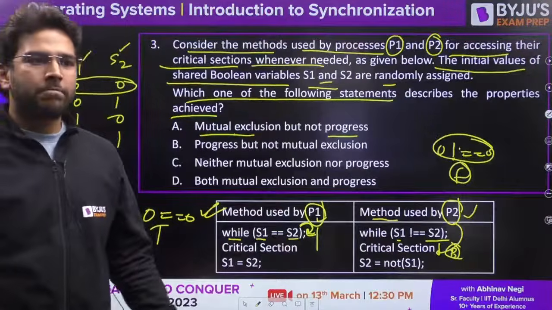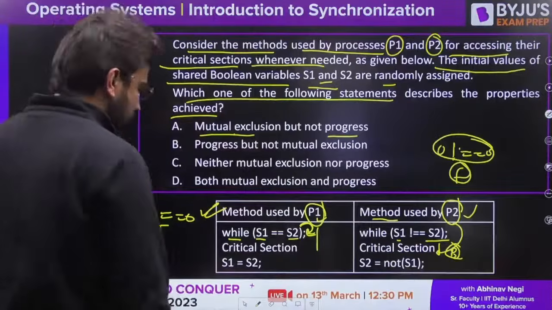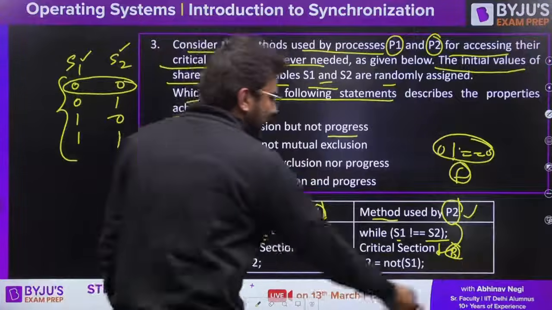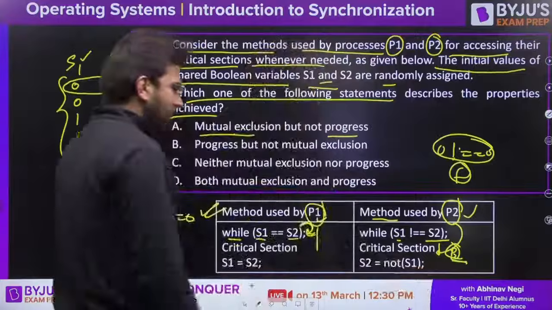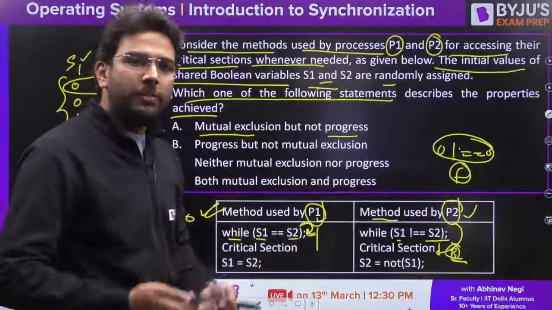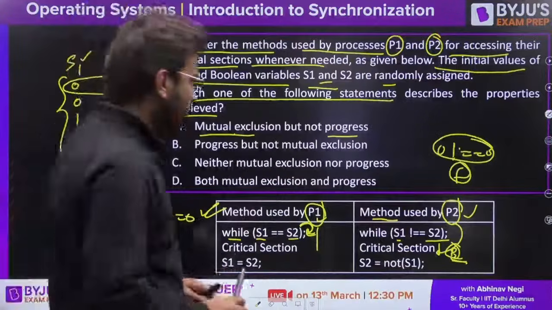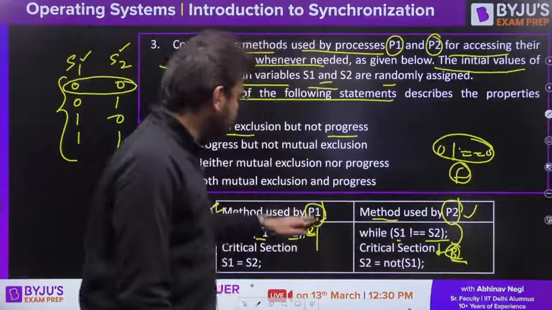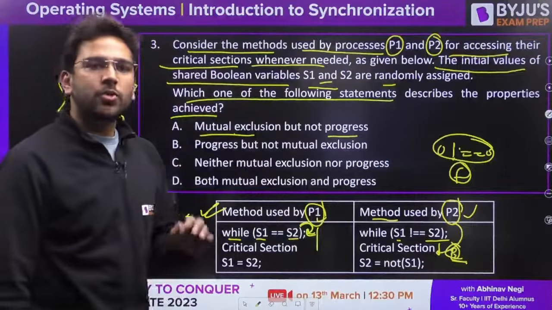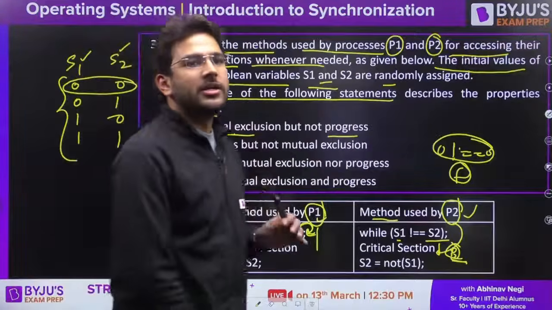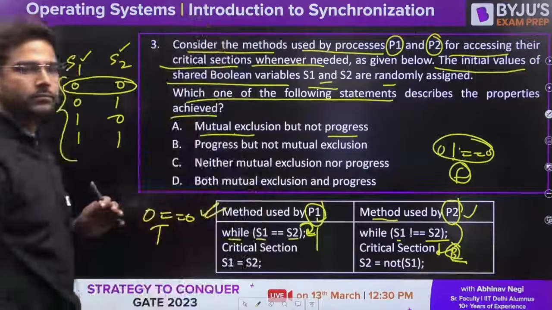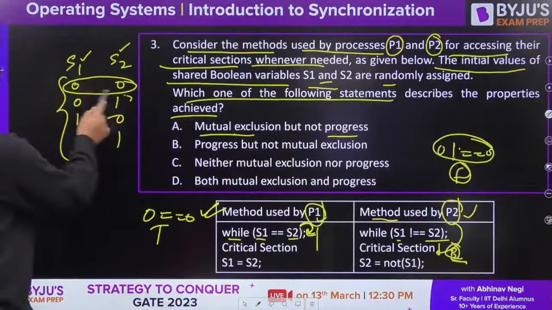Is it clear? So now if you carefully see, is mutual exclusion satisfied or not? Yes, it is satisfied. As you can see, at a time only one process is present in the critical section. Here P2 is present, P1 is not allowed to enter into the critical section. So mutual exclusion, yes, it is satisfying. You can compare these options also.